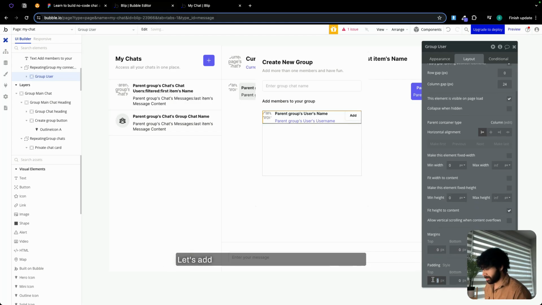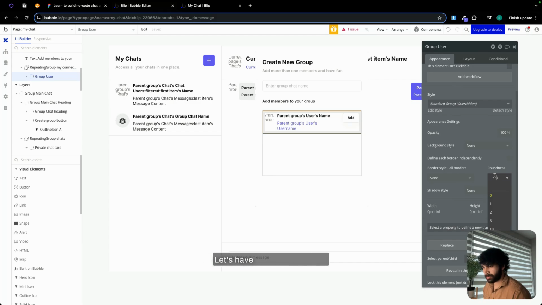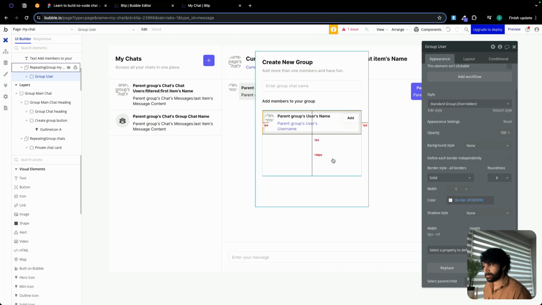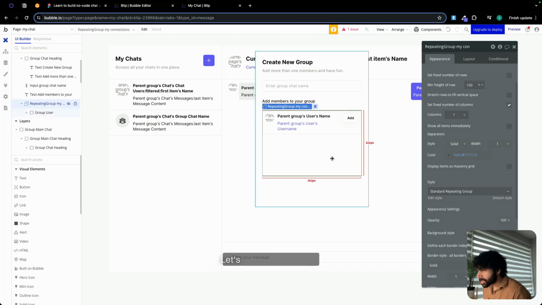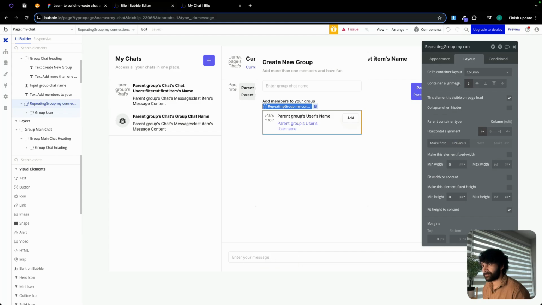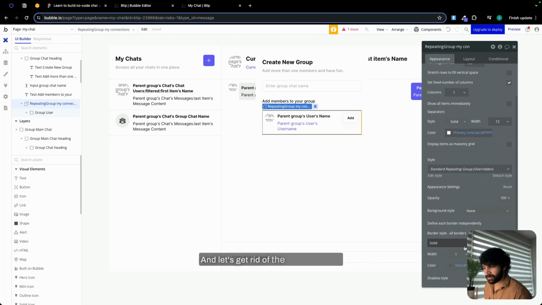Let's add a padding of 8 all around the edges. Click on appearance. Let's have a roundness of 6. Let's add a border with a border color. Let's see how this looks. Click on repeating group my connection. Layout. Min width 0, min height 0. There we go. Let's add a separator of 12 with color of white, and let's get rid of the border as well for the repeating group. This is all for repeating group.